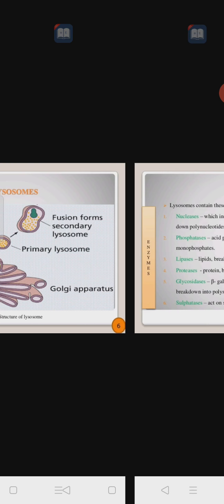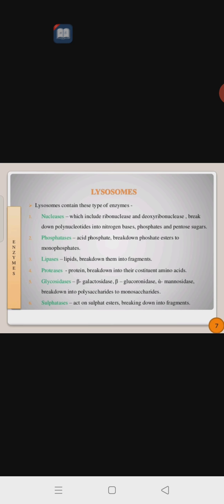Primary lysosome and the fusion forms the secondary lysosome. Firstly, the lysosome originates from the Golgi membrane, then it forms the primary lysosome. When the primary lysosome engulfs other molecules or particles, or fuses with other molecules, it becomes the secondary lysosome. Then the lysosome contains different types of enzymes. So which are those enzymes?